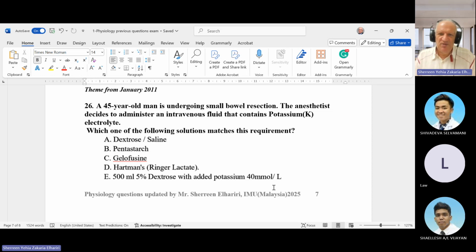We have something called the rule of 40. Rule of 40 means that the maximum amount of potassium you can give to the patient per day is 40 millimoles. Maximum is given within the day, not in one bottle. And of course, this patient must have at least 40 ml of urine per hour. So we call it the rule of 40.